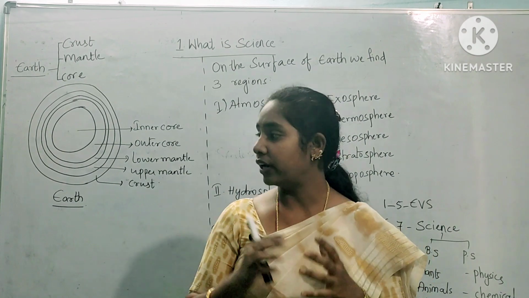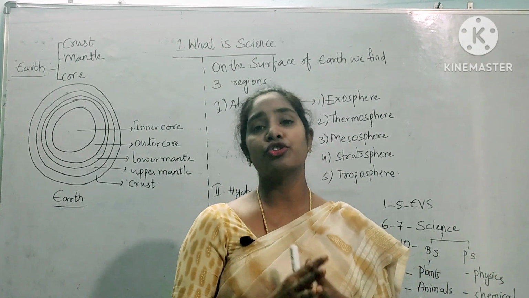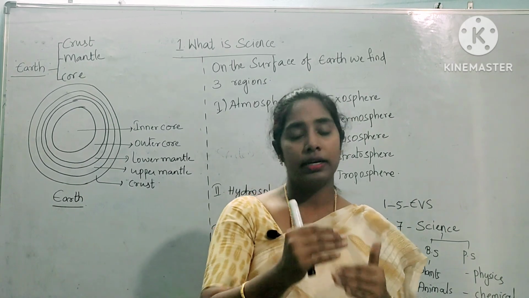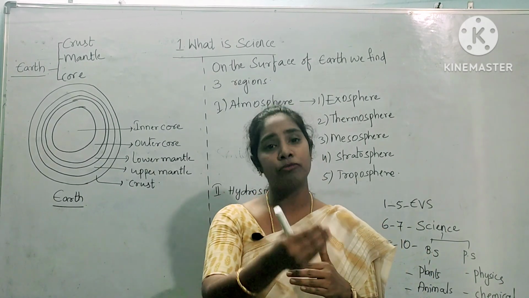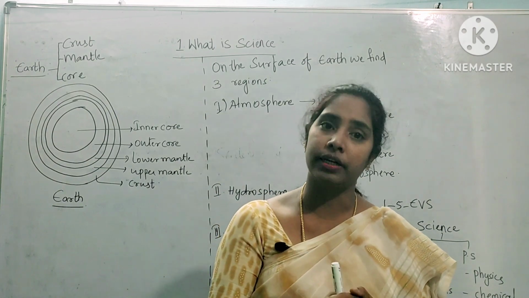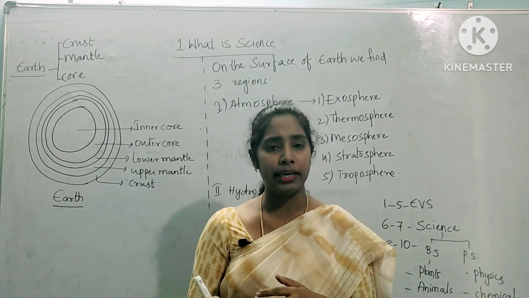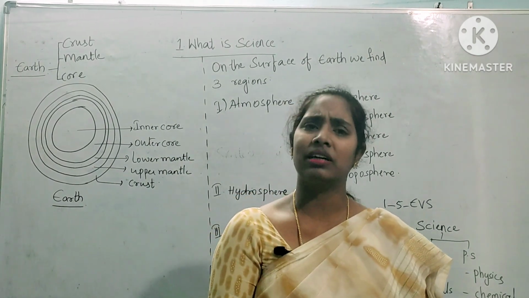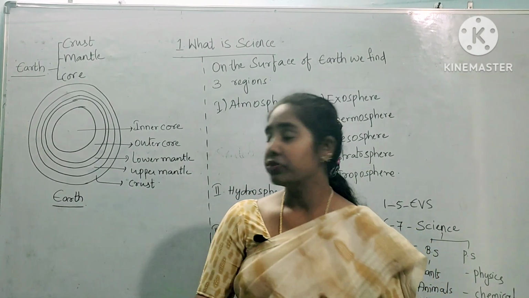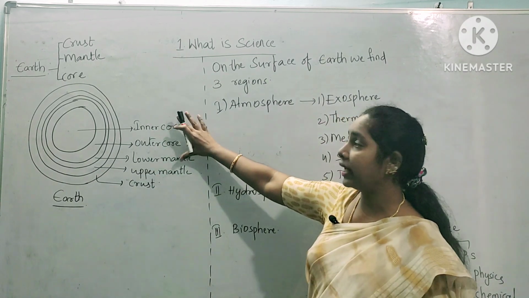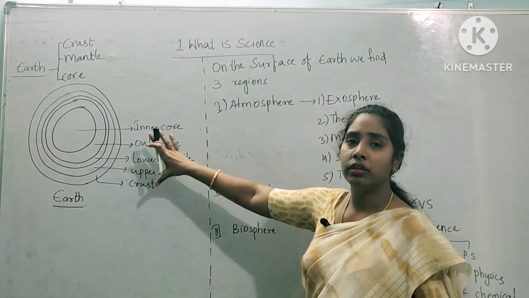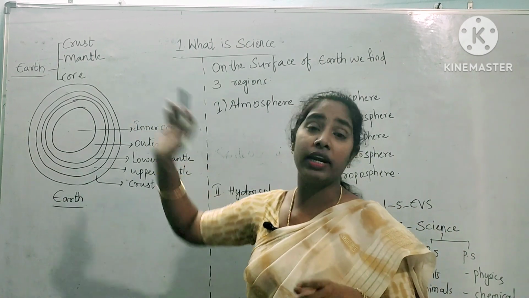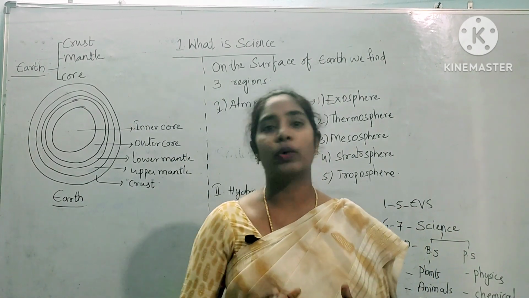Before entering into that lesson, first you must understand something related to the earth, because if you have some basic knowledge about earth, then it will make it easy to understand what science is and why we have to learn about science. Okay, if you look here, this is something like a round, spherical structure, as I already mentioned on the board, and that is earth. Okay, it is well and good.